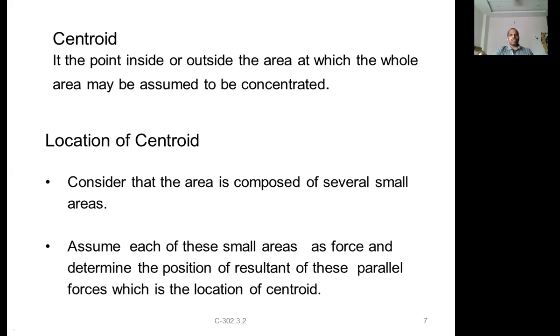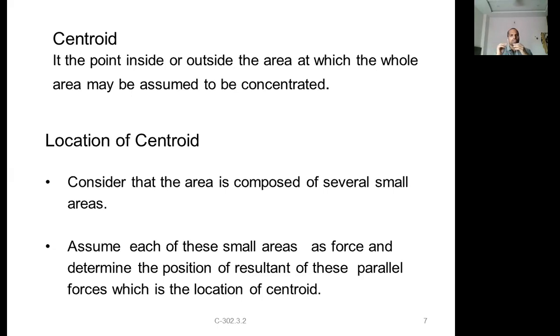But the only thing is that in the case of center of gravity, we use the term mass or weight, whereas in this case we are using the term areas. That is the only difference. We should differentiate between the location of center of gravity and centroid. So assume each of these small areas as a force.